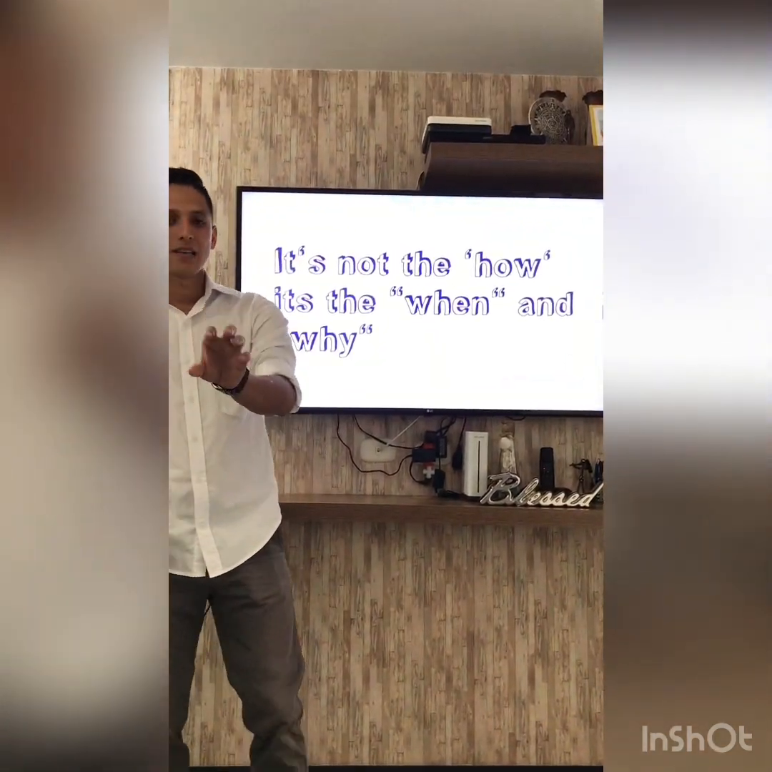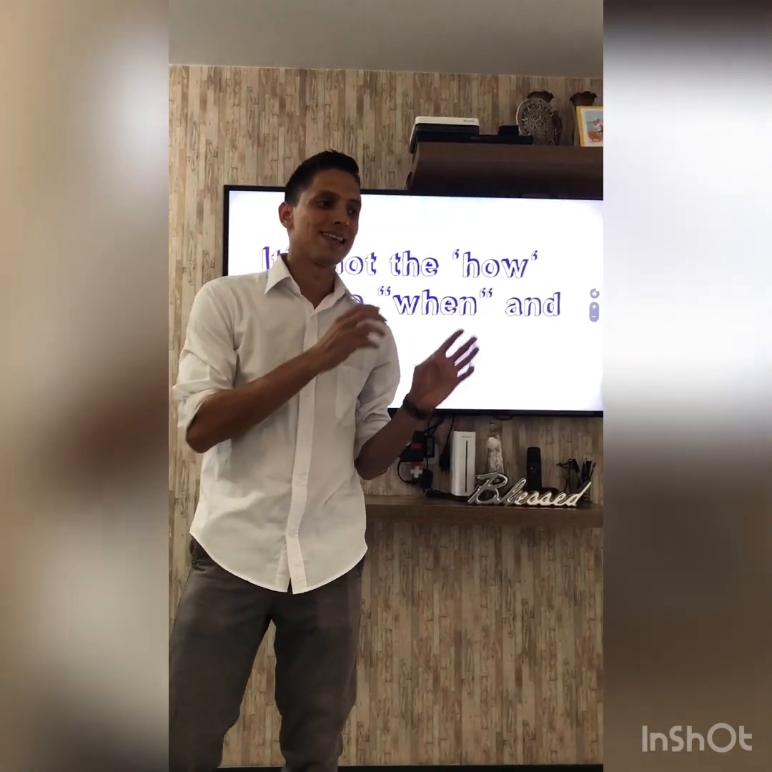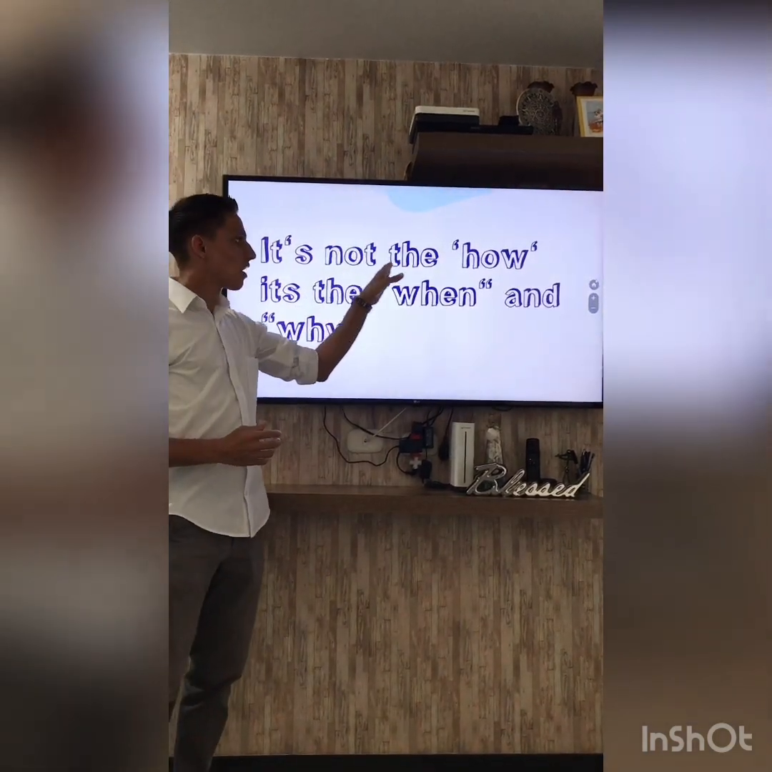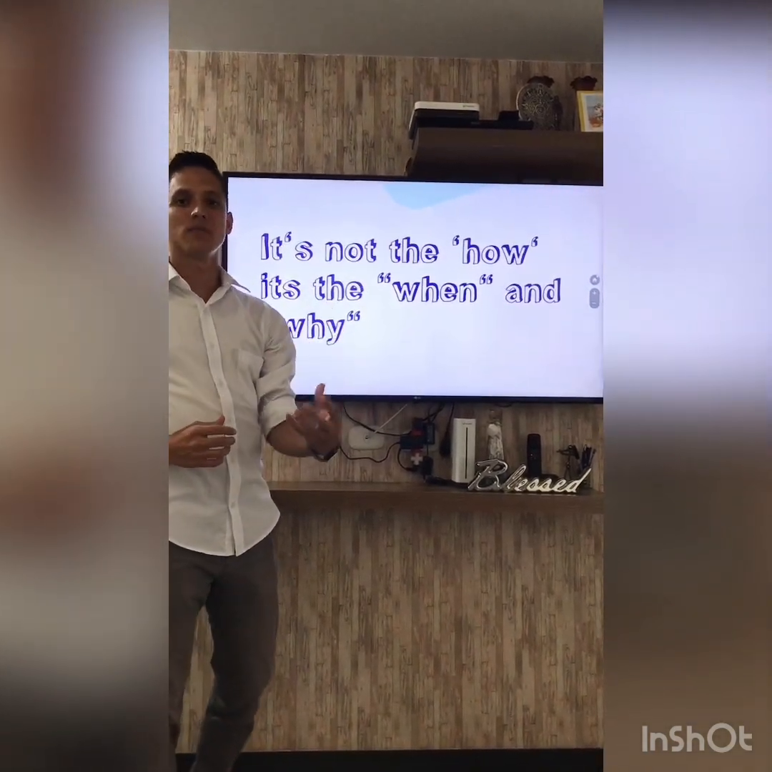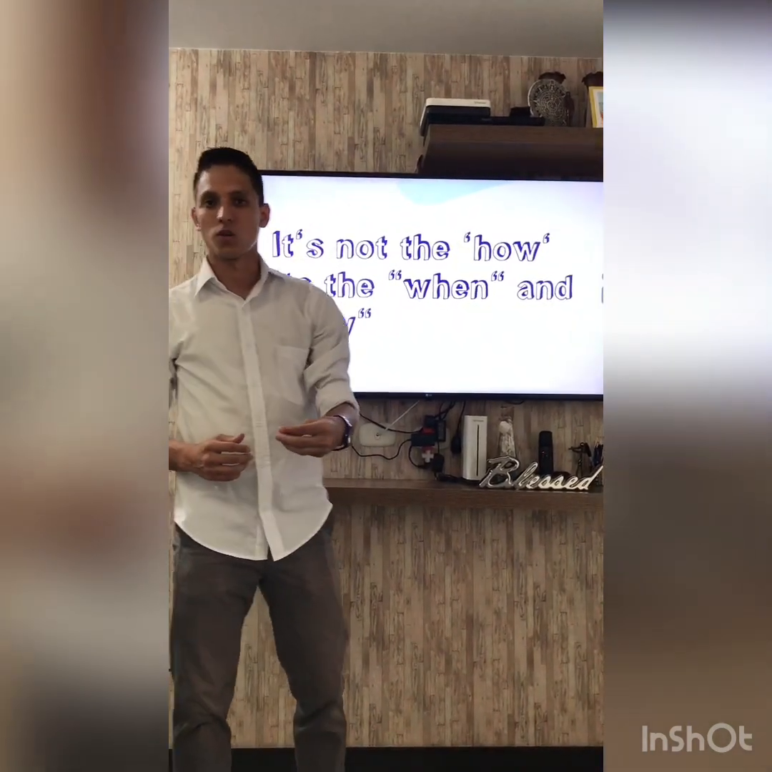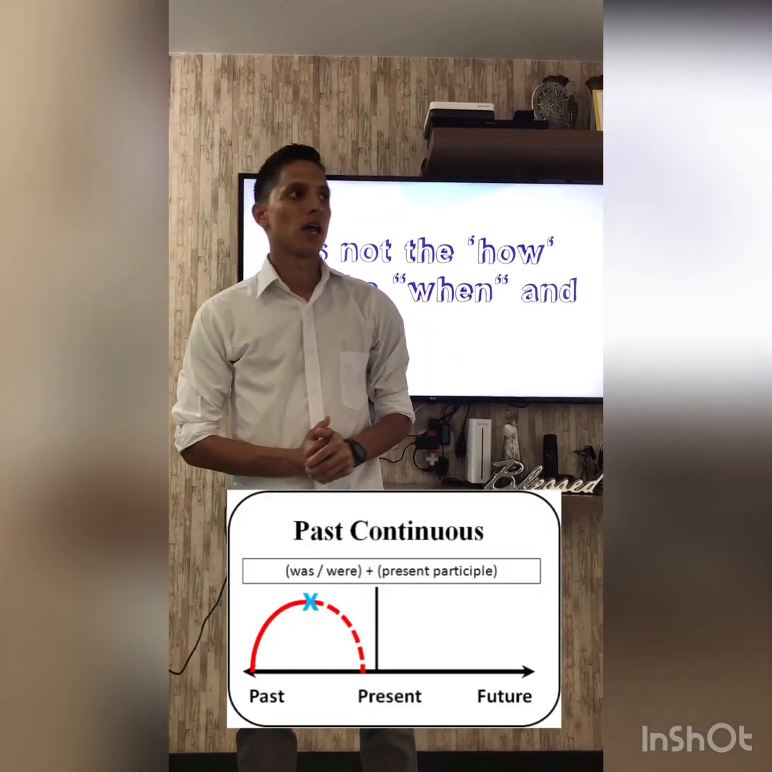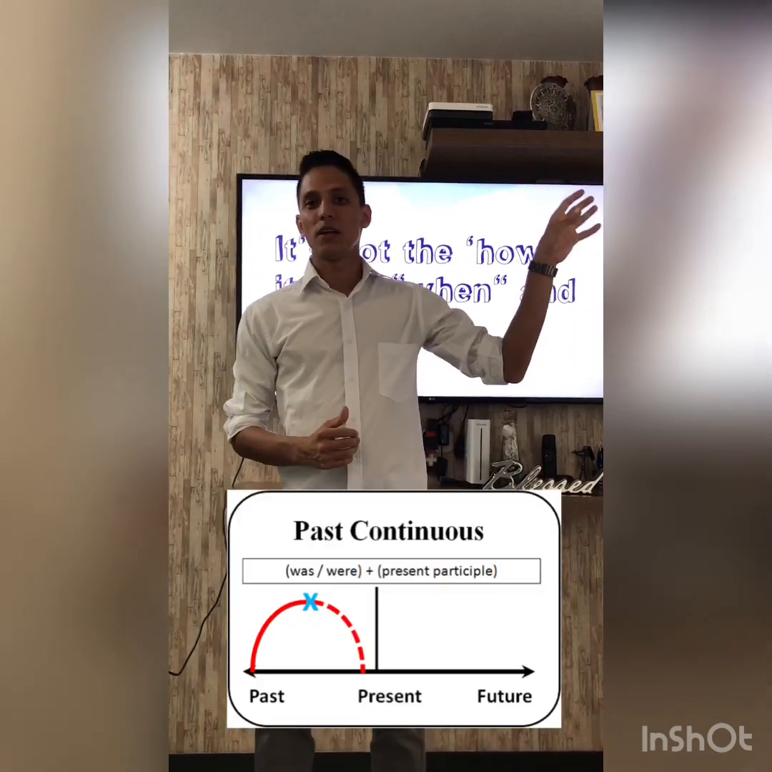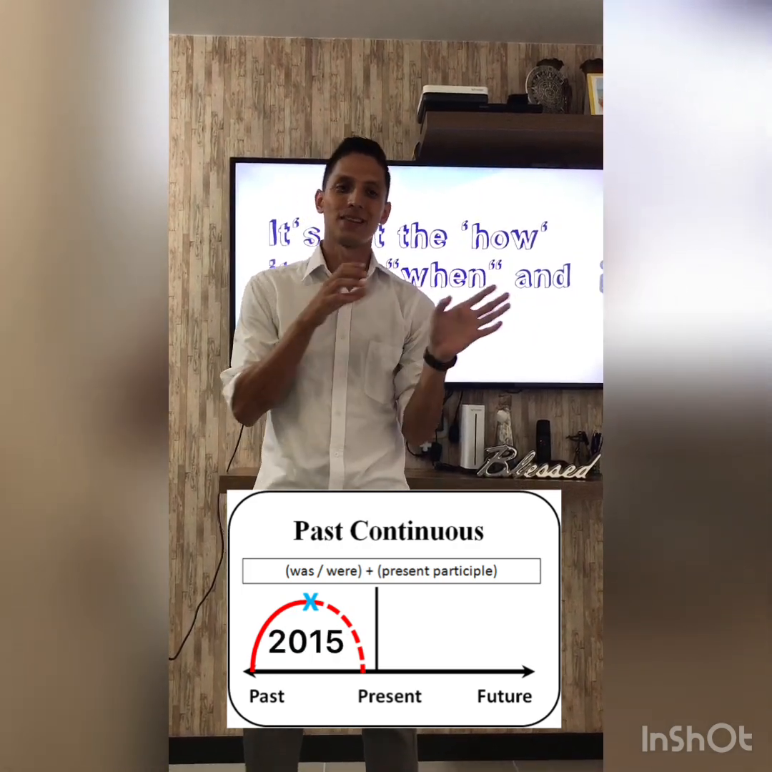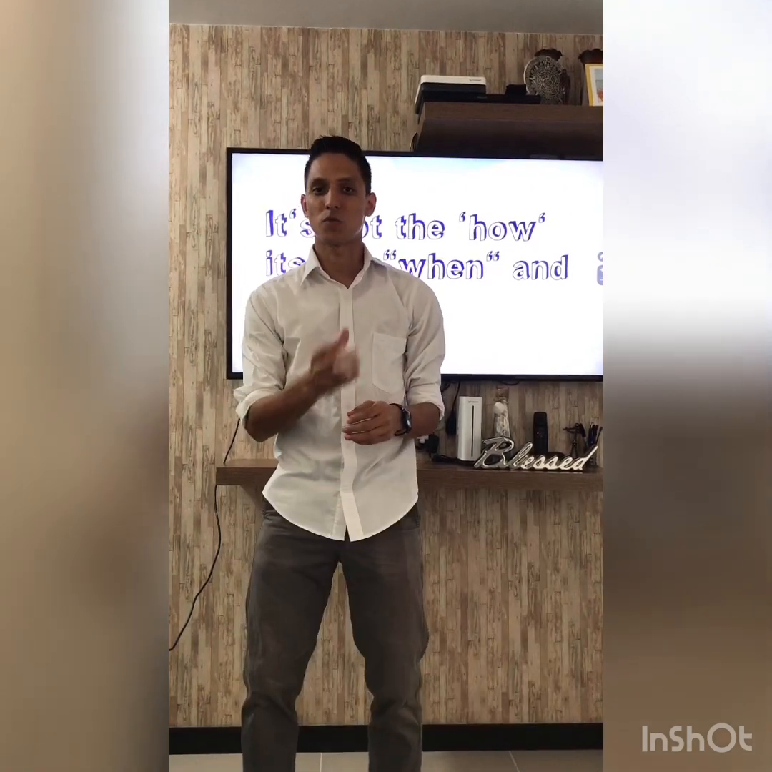But before, I'll explain the most important thing and the special situation for using the past continuous. The past continuous is not about how the situation is now. The past continuous is about when and why the situation happened. It's for giving a specific time. For example, I can say: he was traveling in Cancun in 2015. The year 2015 is a specific time, it's a time expression.